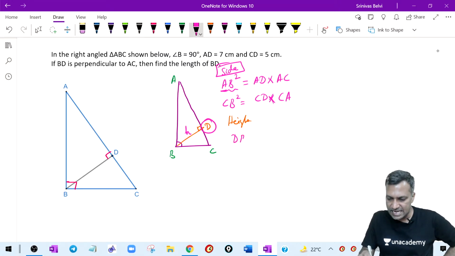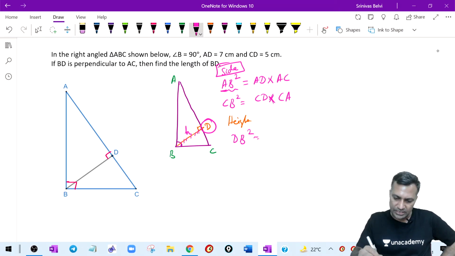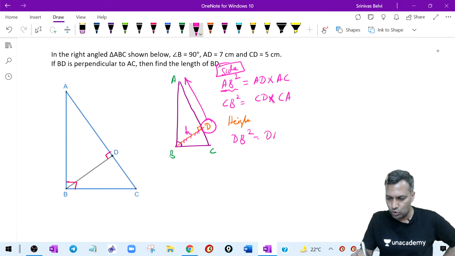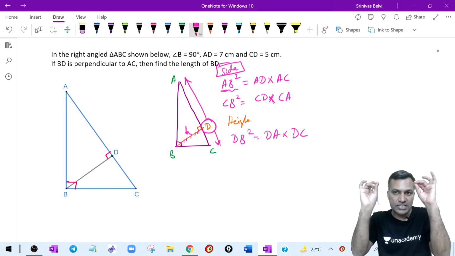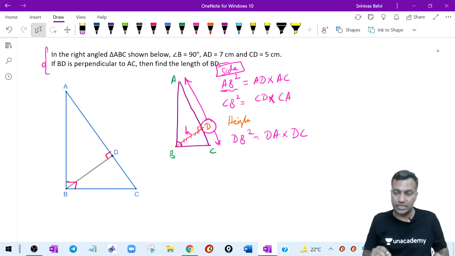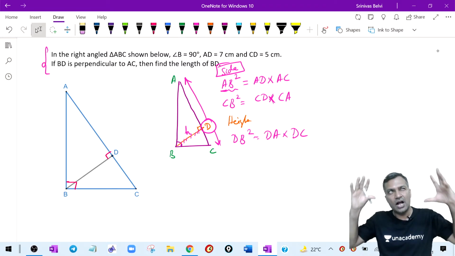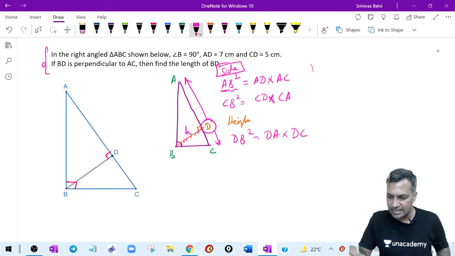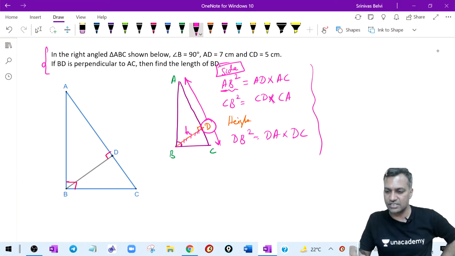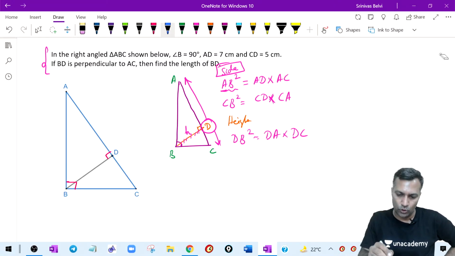Therefore DB square, that is the height, this height I'm talking about, is equal to DA into DC. From D you go towards A, and from D you come towards C. I was actually talking about this. After doing this, I allowed you 2 minutes, so that after writing, you at least try to realize these three important things your teachers have said in the high school geometry part. Okay, coming back to this.